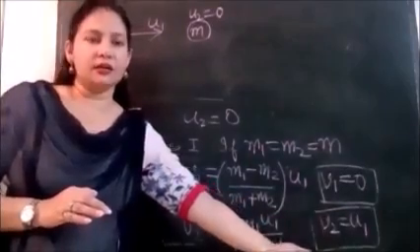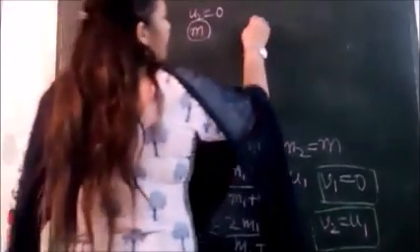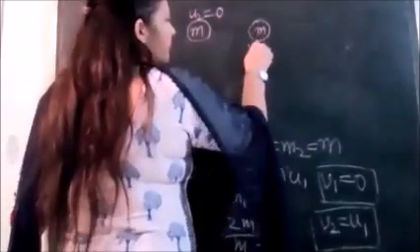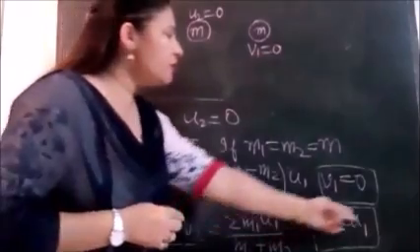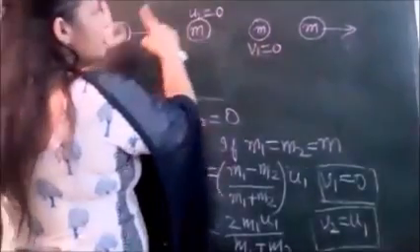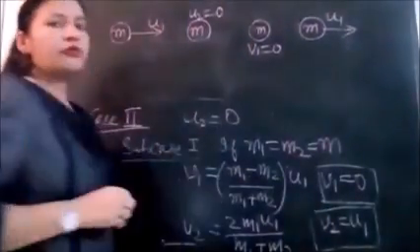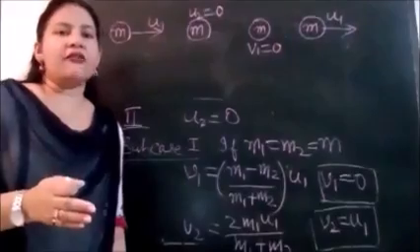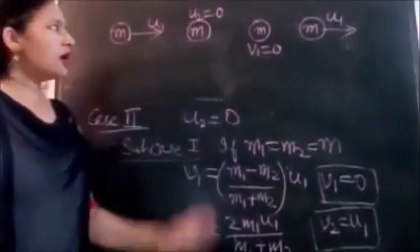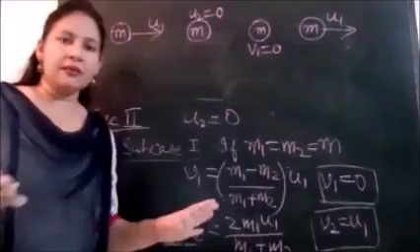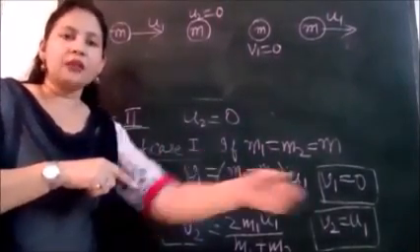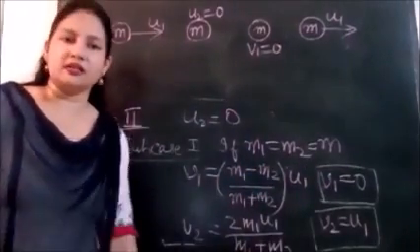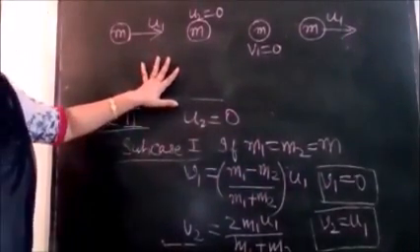We are getting the same thing here, right? So that means our first ball will come to rest. v1 is 0, as it is clear from the calculations. v1 will be 0 and v2 is u1. The final velocity of the second billiard ball is equal to the initial velocity of the first ball. It will start moving with the velocity that the first ball was having before collision. So I hope this situation is clear. You hit one billiard ball which is at rest with another ball, that ball starts moving and the previous ball comes to rest.